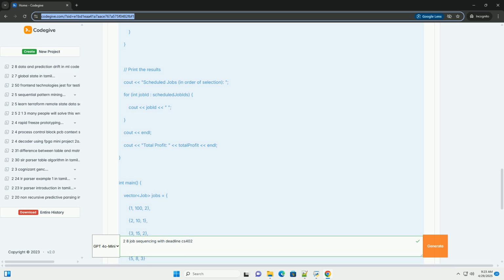Main function creates a sample set of jobs and calls the job sequencing function to find the optimal schedule and total profit. The result is printed to the console.